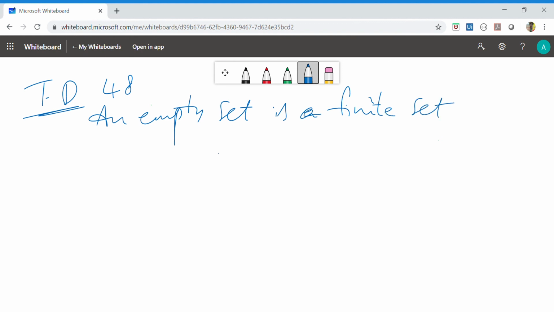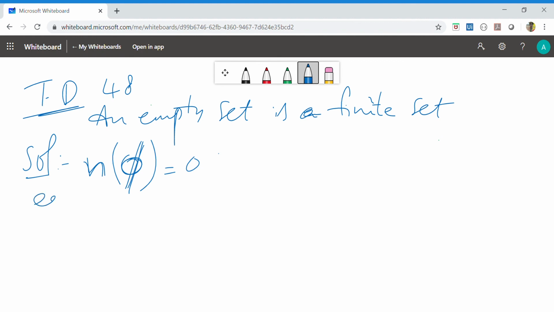You have to justify. An empty set is indicated by the Scandinavian letter phi. And what is the cardinality of the null set? You know that the cardinality of the null set is 0. It contains no element in it. So n of phi is equal to 0. So we can say that it is a finite set.